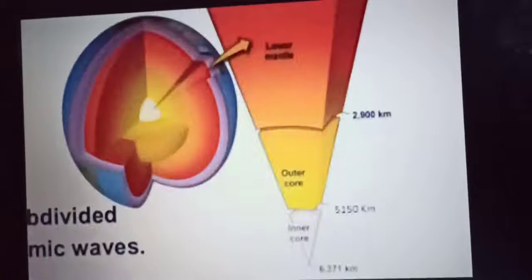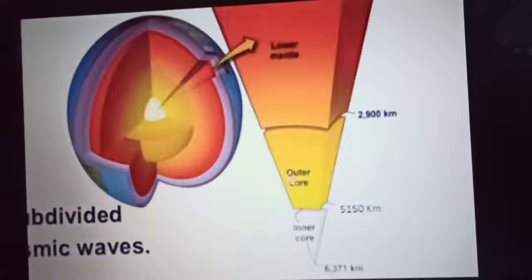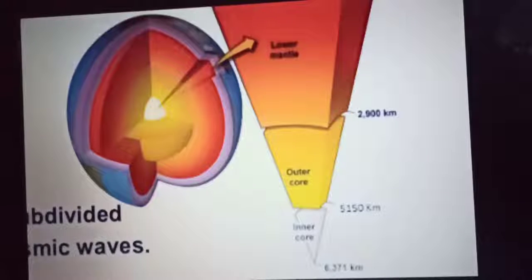The core of the earth has an average density of about 11 to 12, and it is higher at the extreme center. Means it is higher at the extreme inner core. It is about 13 to 14.